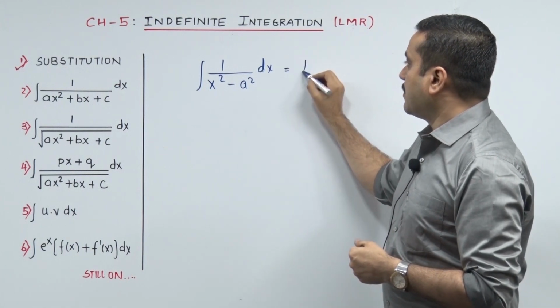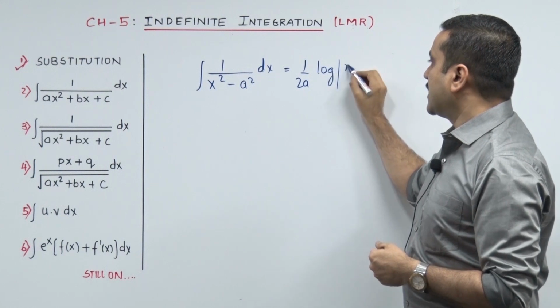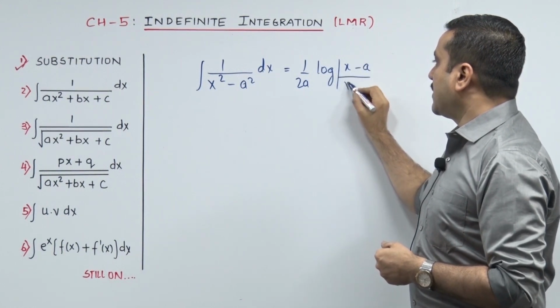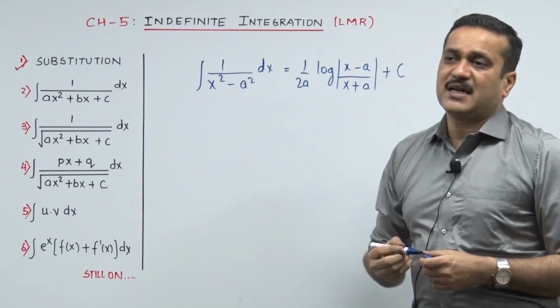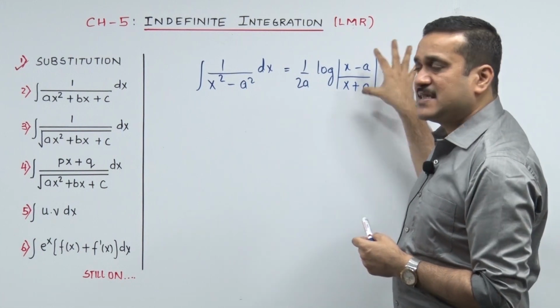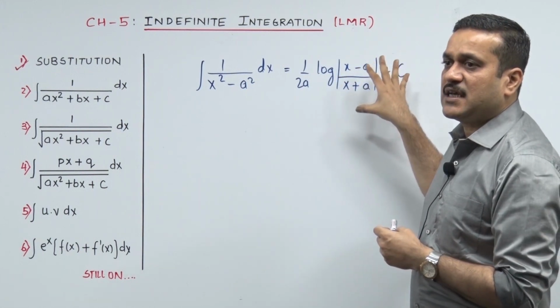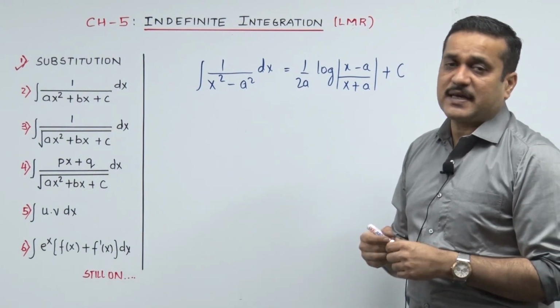So that goes 1 upon 2a log of (x minus a) upon (x plus a). Of course, in my LMR sheet, I have provided the first page stating all the formulas. But it is easy to remember, because inside the modulus sign what you are seeing are the factors of your x squared minus a squared: x minus a, x plus a.